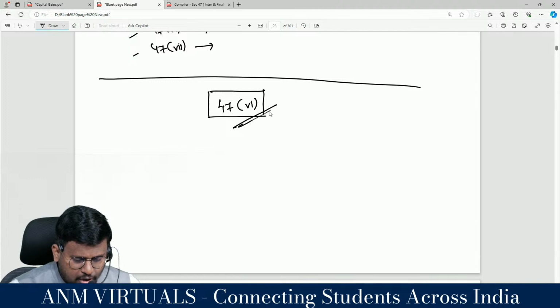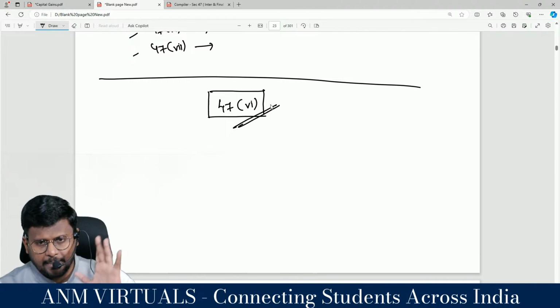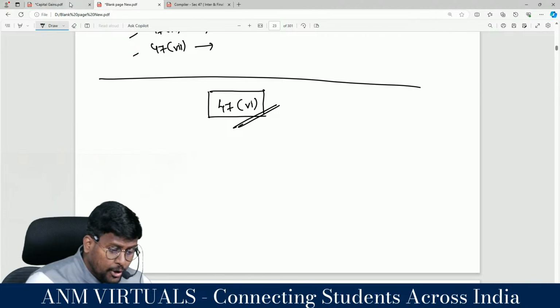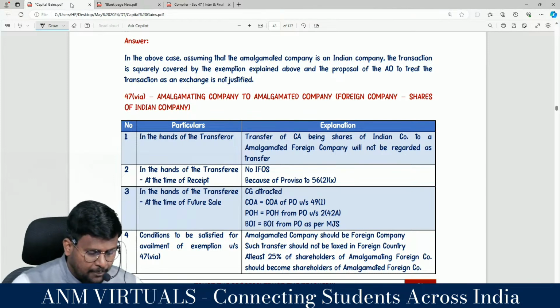So 47 clause 6, that is Indian amalgamation. I am going to talk about foreign amalgamation.